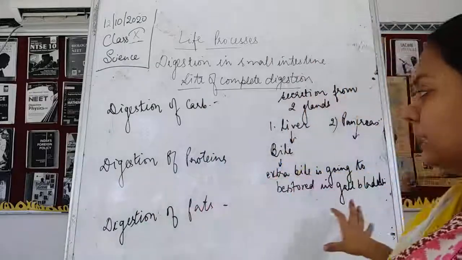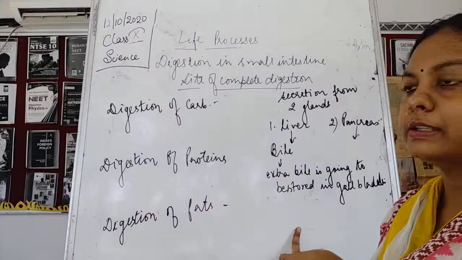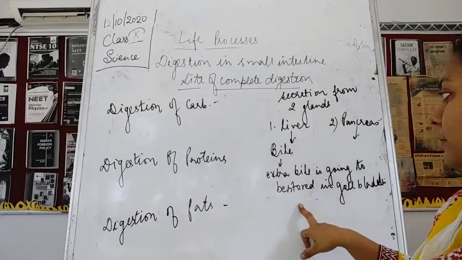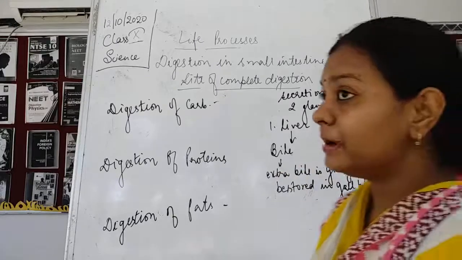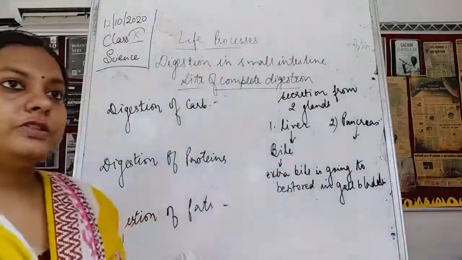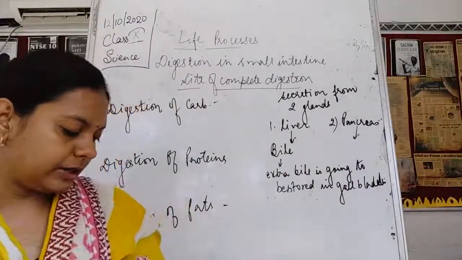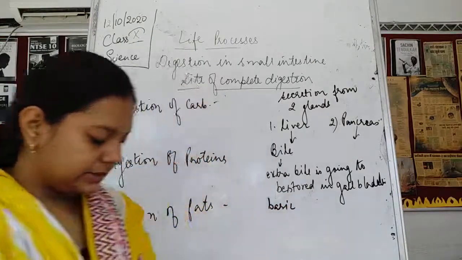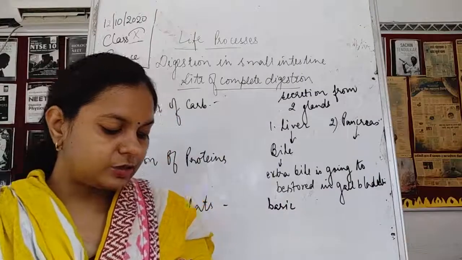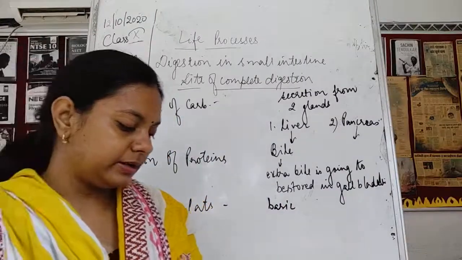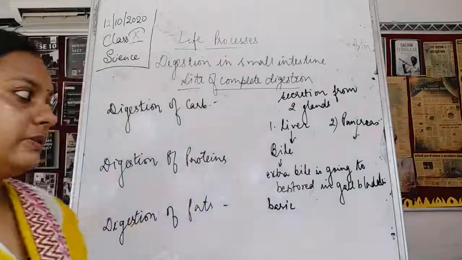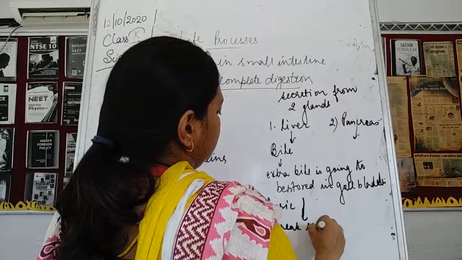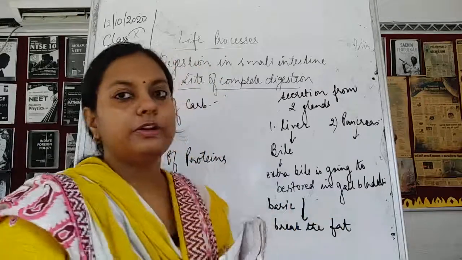So first, please understand that two types of secretions would be received in the small intestine, one from the liver and the second from the pancreas. The liver secretes bile, and the extra bile is stored in the gallbladder. Bile is alkaline, basic in nature. It contains salts to emulsify and break the fat and lipids present in the food. So what is the function of bile? Bile is going to break down the fat.